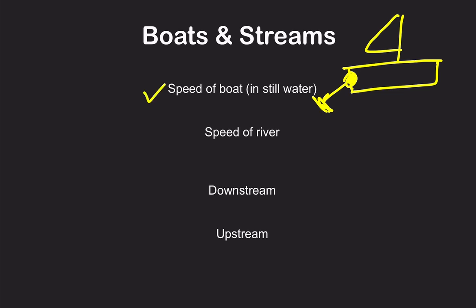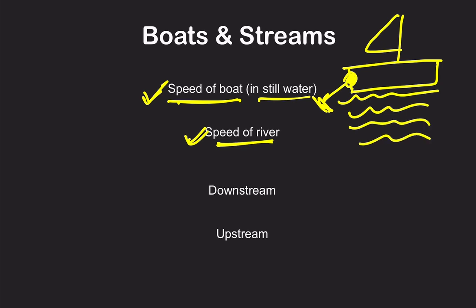This is a term you need to know: speed of the boat in still water means water is not helping it or not pushing it. Suppose the water is at rest. Water is not moving at all, right? So the boat will be going on by itself. So the speed of the boat in still water means in resting water. The other is the speed of the river. Speed of the river is whatever the speed of the river which is flowing under it.